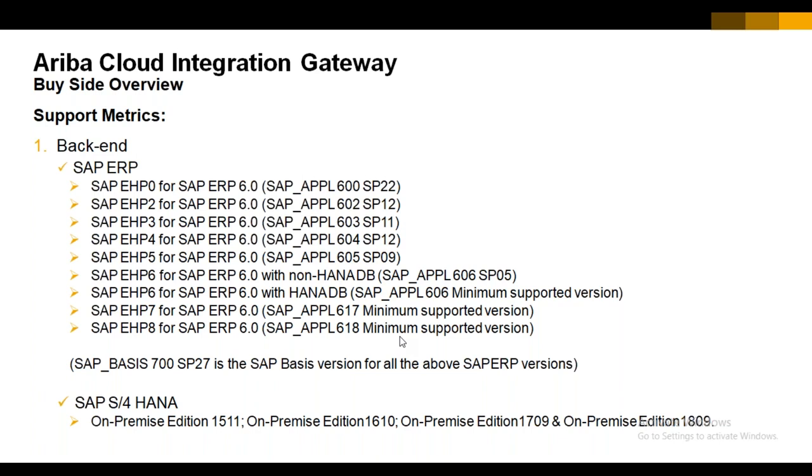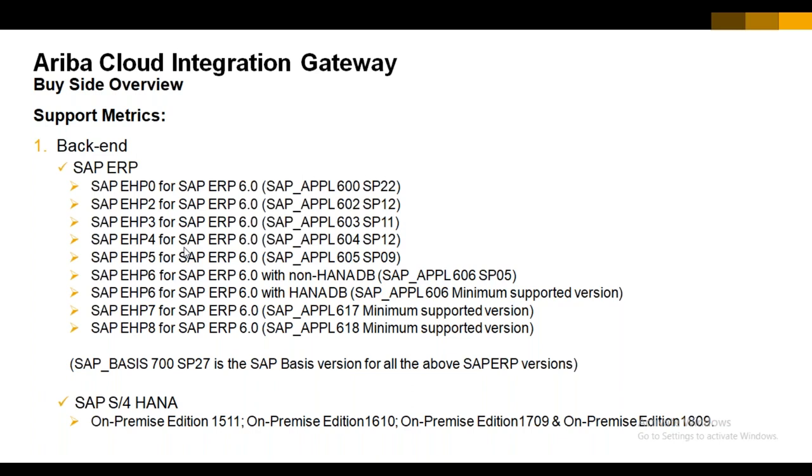Okay, so now we'll discuss the support matrix. In case of the support matrix, there are two cases. One case is that one of the customers may have an SAP R3 system, and some customers may have an S/4HANA system. In case of an R3 customer, whenever we have to use the CIG, the R3 customer should have SAP ERP 6.0 or a higher version. That means if the customer has ERP 6.0 or higher, in that case only will you be able to use the CIG.